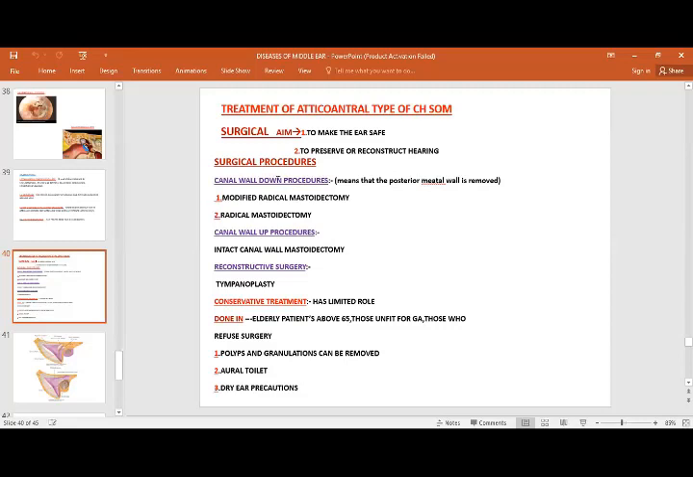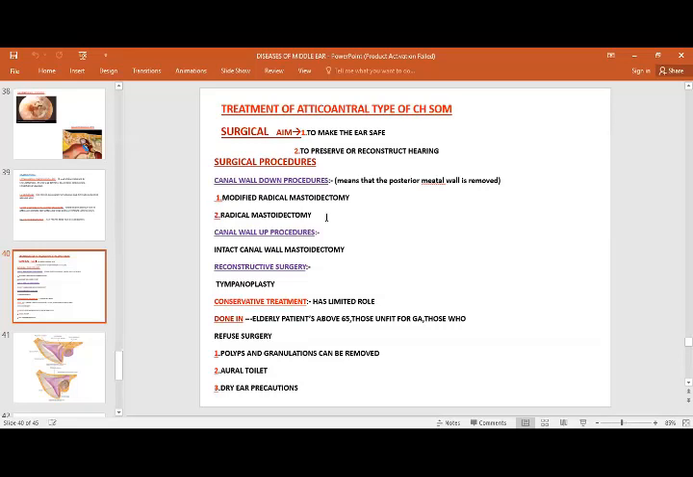which is removed in the canal wall, which we need to put down or continuously drill, in the case of canal wall down procedure, while in the case of canal wall up procedures, the canal wall is intact. This is the main difference. And in canal wall down procedure, we would have modified radical mastoidectomy that we are doing in our theaters.